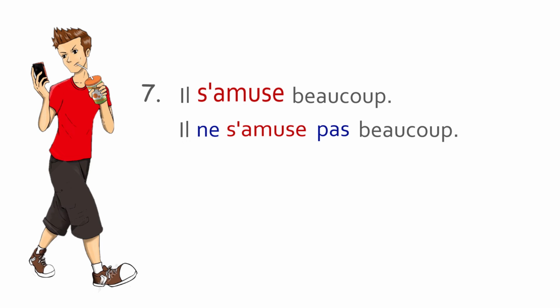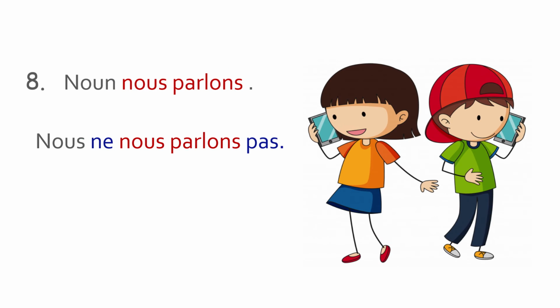Now again for the negation, we have two pronouns here, il and se. We'll add ne here in between both the pronouns and pas after the verb. So it will be read like il ne s'amuse pas beaucoup. Means he is not having much fun, or he is not having a lot of fun. Nous nous parlons. We are talking to each other. Now for the negation, we have two pronouns here, nous, nous. We'll add ne in between these two words and we'll write pas after the verb.